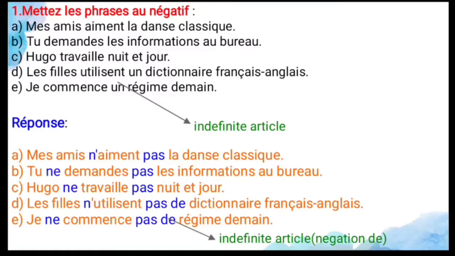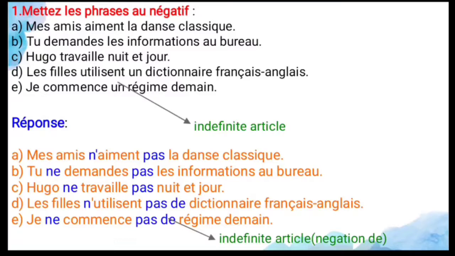Here the verb is aimer, so before that you have to use an apostrophe. Why? Because the verb begins with a vowel, and after the verb pas. So the meaning of the sentence: my friends do not like classical dance.